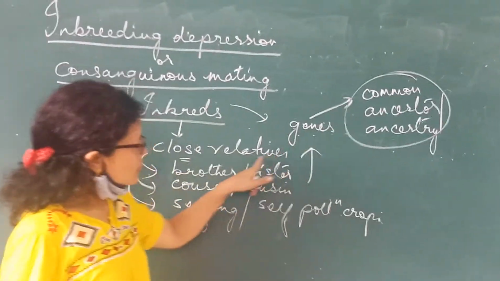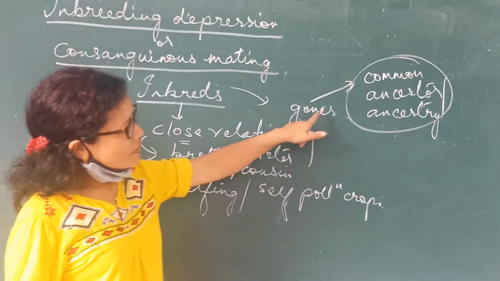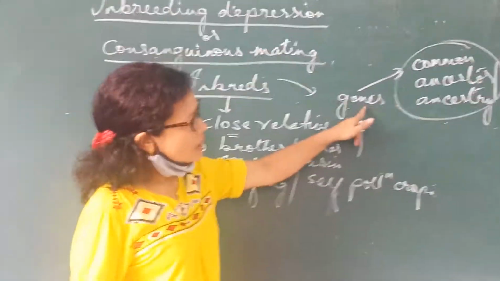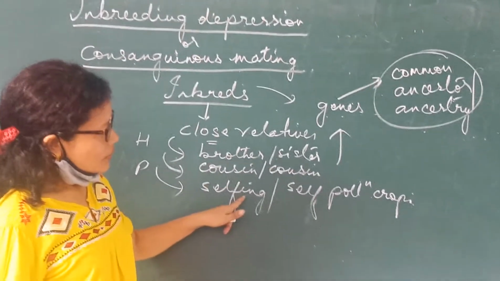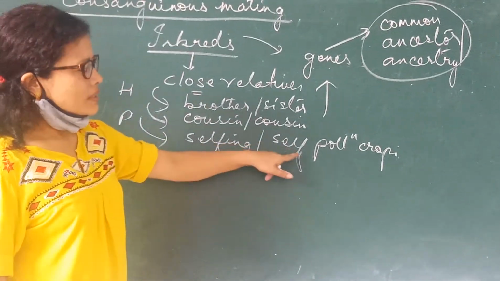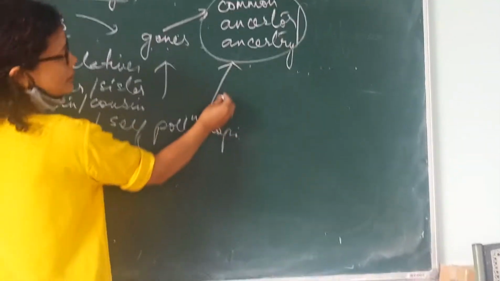We share the common gene pool. Cousins have come from a common ancestor, and we are sharing the same gene pool. And in case of plants, those which reproduce by self-pollination also come from a common ancestor, and the genes are being shared by the plant.